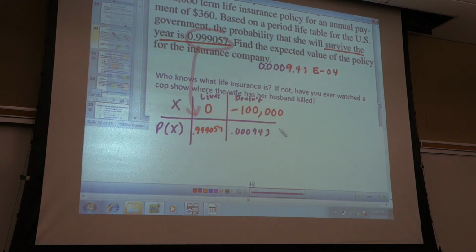How do you find the expected value? Yeah, that's how you find this. Right. Now that you've found those numbers, find the expected value. Multiply just like... yes.